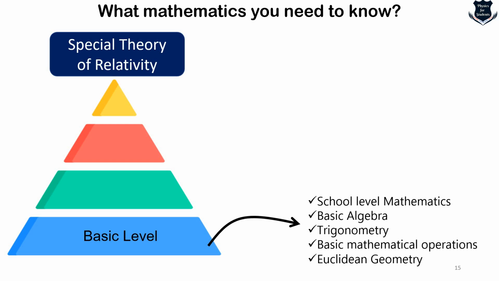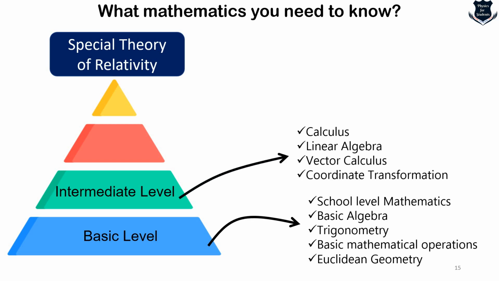And I'm going to show you in this video a very good book which explains the basic level in an excellent way. School level mathematics, basic algebra, trigonometry, basic mathematical operations is good enough to get a basic level understanding of special relativity. If you go to the intermediate level, if you want to understand a little bit better, then you can just learn calculus, linear algebra, vector calculus, and a little bit of how coordinates transform. Don't worry about how much calculus and linear algebra you need to know, I will cover that in this part of the video.